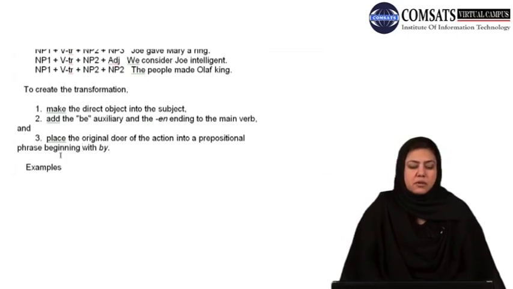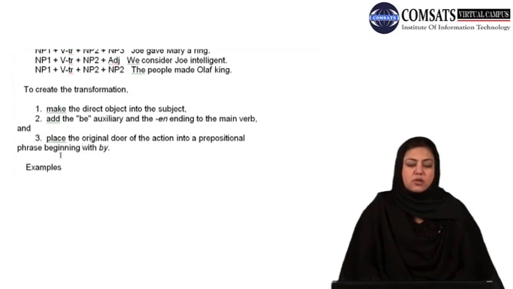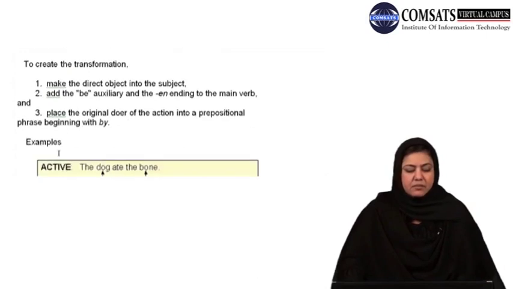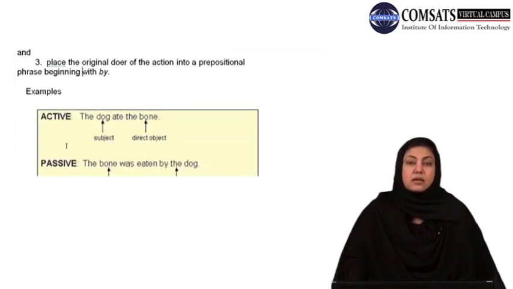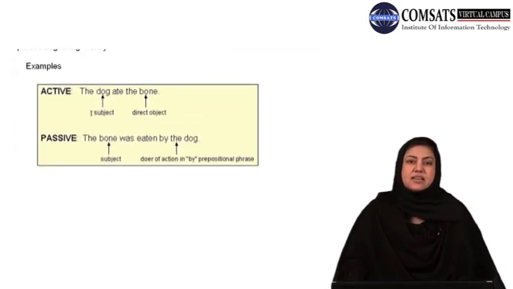So the third rule for this is to place the original doer of the action into a prepositional phrase beginning with by. The phrase would start with the word by. Examples can be, actually this is the first sentence that I gave you as an example of the sentence structure that can be easily changed into passive voice. If you remember, the dog ate the bone.